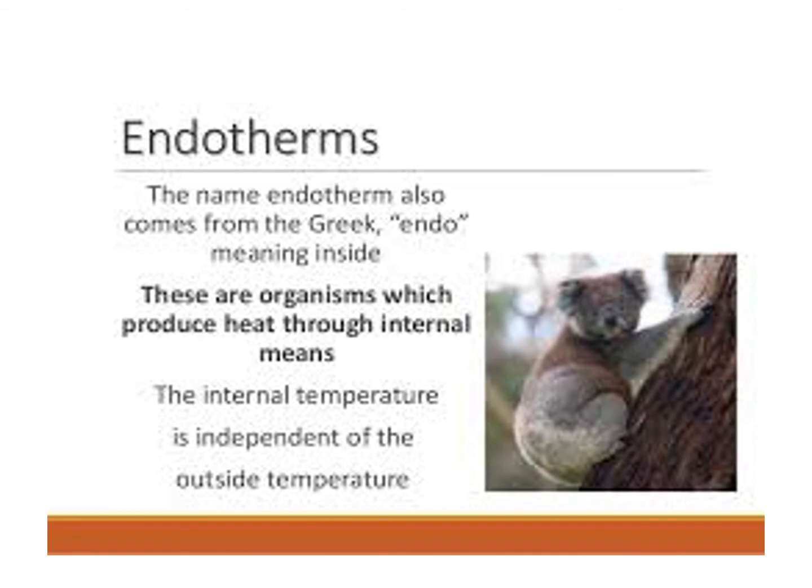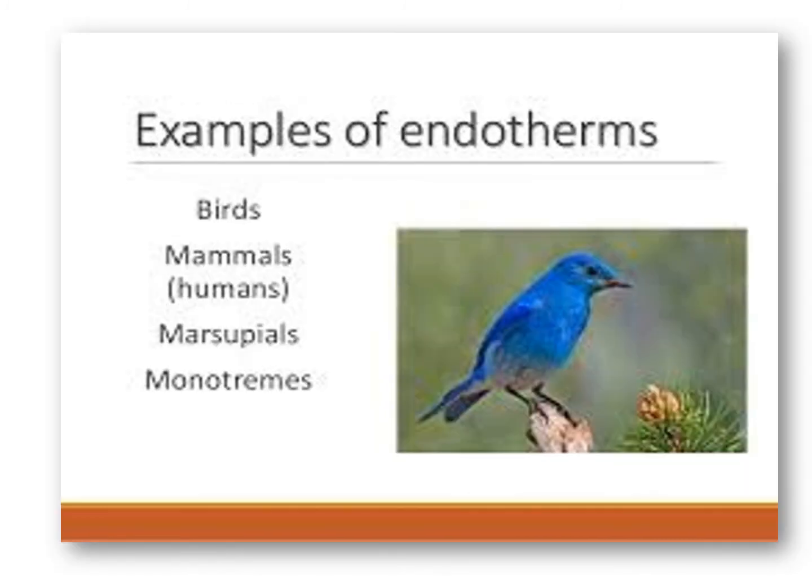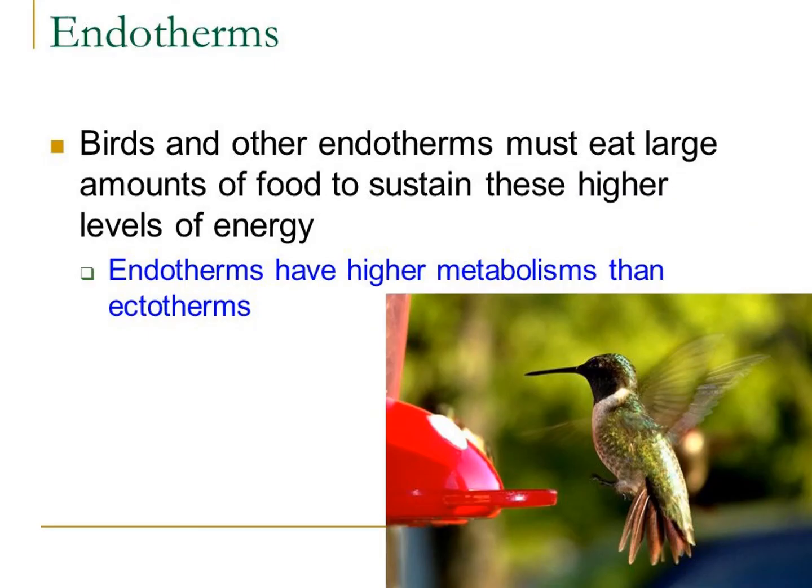Endotherms, the name also comes from the Greek endos, meaning inside. These are the organisms which produce heat through an internal means. The internal temperature is independent of the outside temperature. Examples of endotherms: birds, mammals, humans, marsupials and monotremes. Birds and other endotherms must eat large amounts of food to sustain their high level of energy. Endotherms have a higher metabolism than ectotherms.